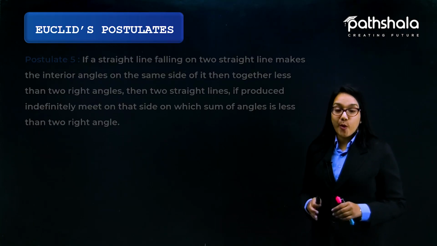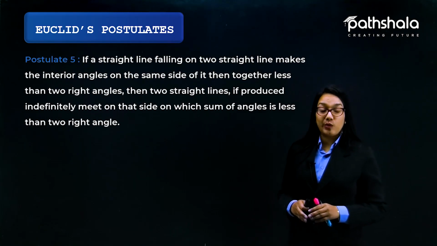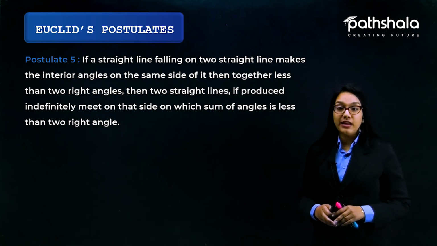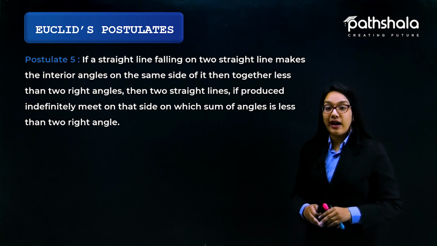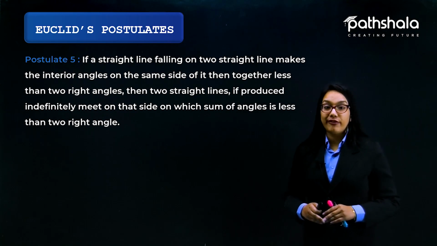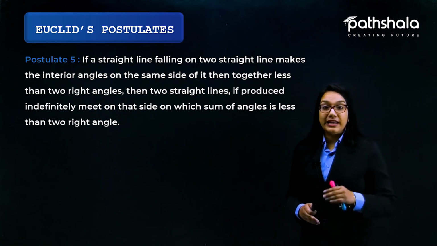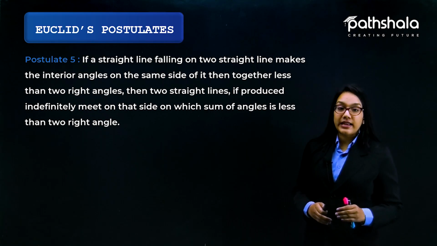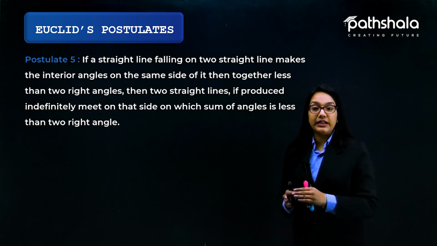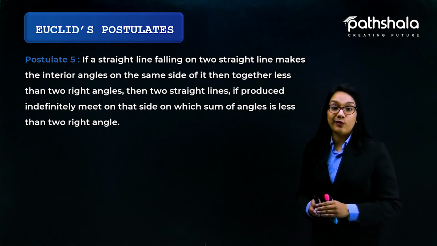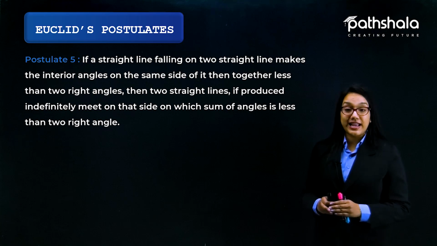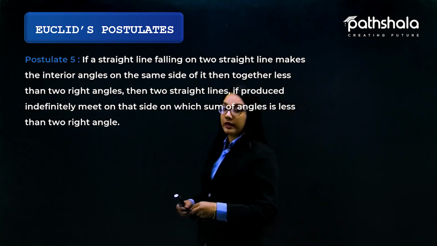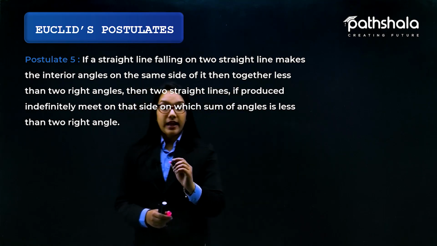And the fifth postulate, which is an important one, says that if a straight line falling on two straight lines makes the interior angles on the same side of it together less than two right angles, then the two straight lines, if produced indefinitely, meet on that side on which the sum of the angles is less than two right angles.